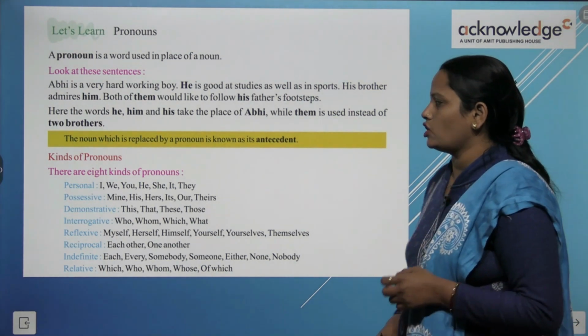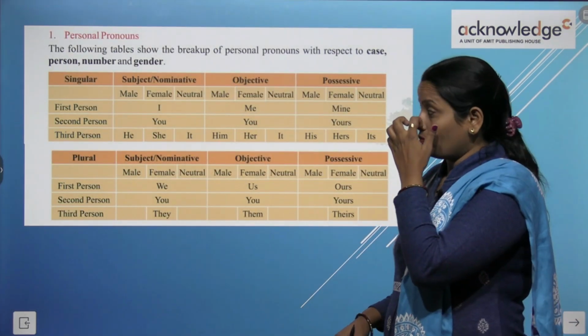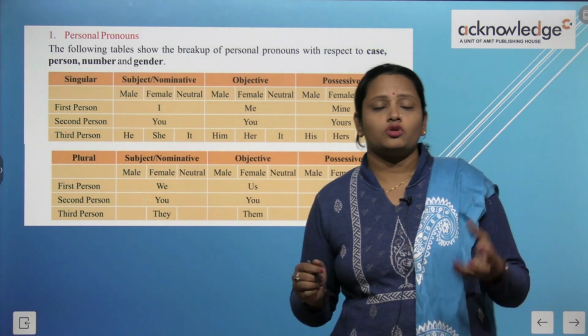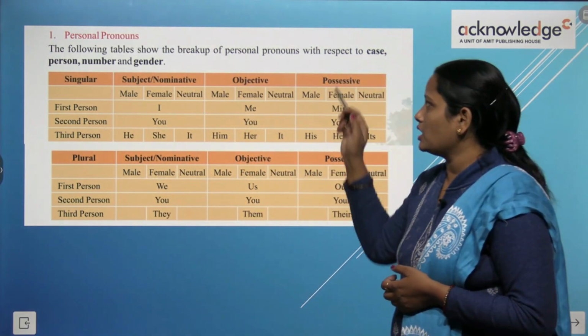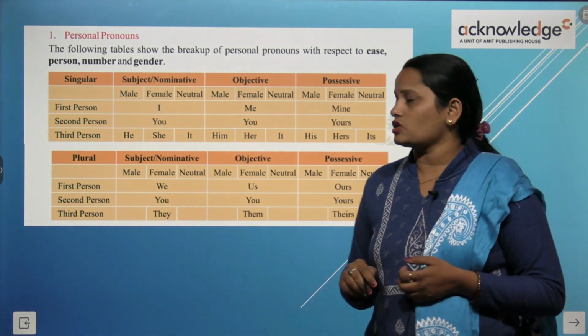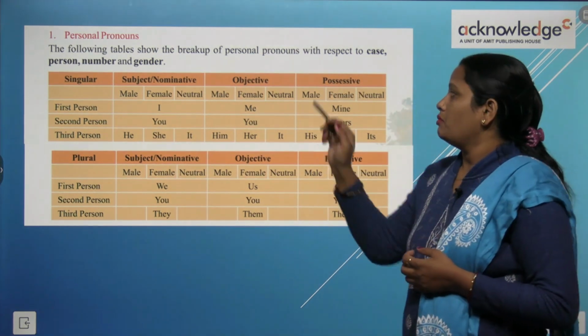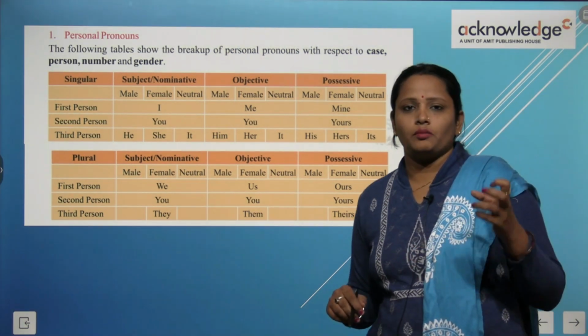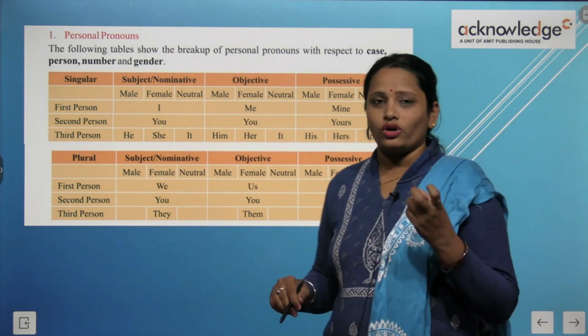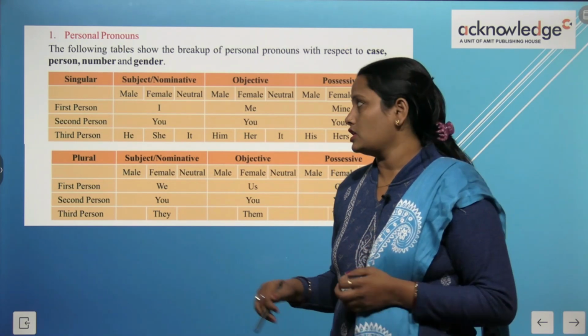There are 8 kinds of pronoun. So first is the personal pronoun. What is a personal pronoun? The ones we use for ourselves. The following table shows the breakup of personal pronouns with respect to case, person, number or gender. So we have to keep all of these in mind, and accordingly we have to decide the personal pronoun.